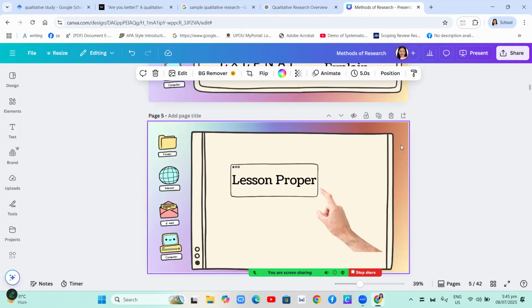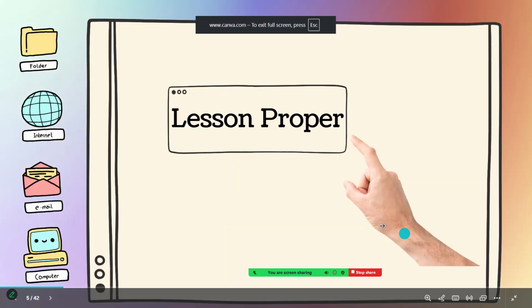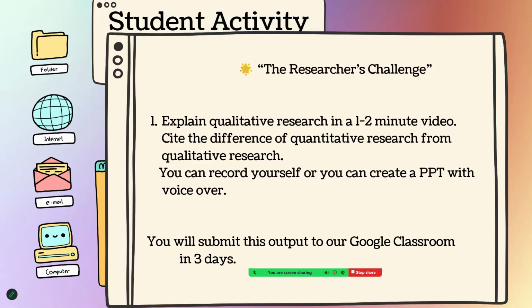For the student activity, you will explain qualitative research in a 1 to 2 minute video and cite the difference of quantitative research from qualitative research. You can record yourself or you can create a PowerPoint presentation with voiceover. You will submit this output to our Google Classroom in 3 days.